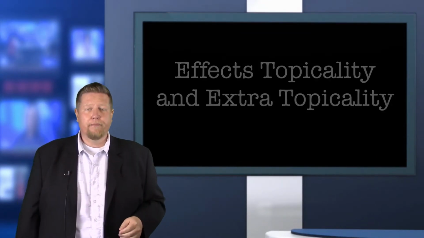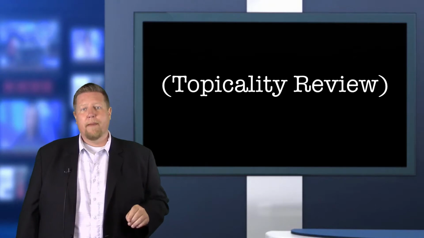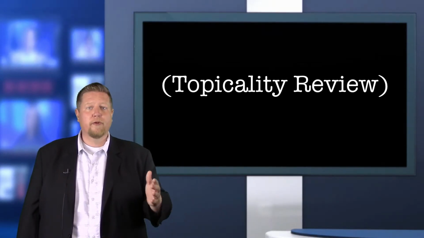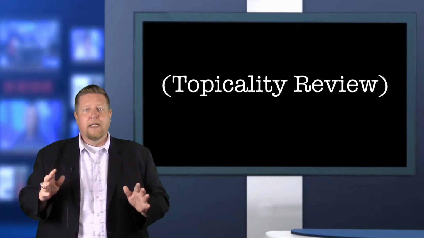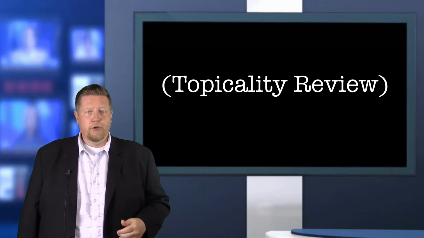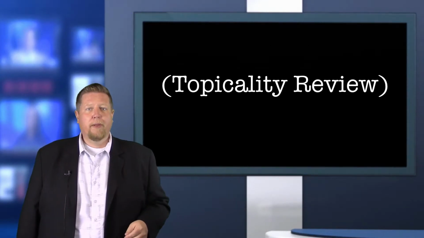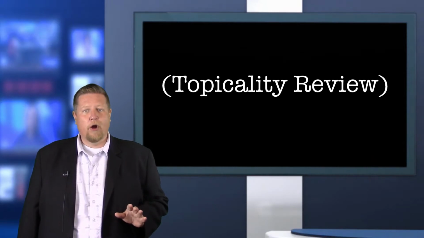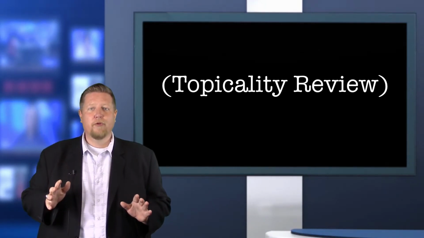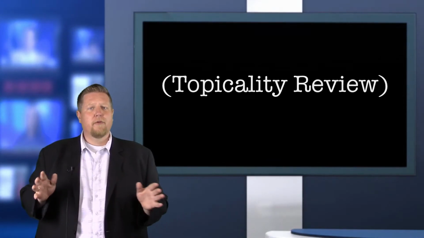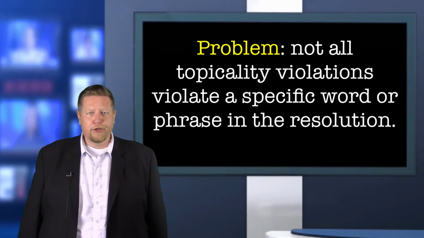So let's get started. You know from the previous video that topicality is one of the stock issues, and you know that it's one of the burdens of proof that must be proven true by the affirmative team. In this case, the affirmative team must prove that we should do whatever the resolution says we should do. But if the proposed plan doesn't match with all of the words in the resolution, then the negative team would argue that the affirmative plan fails to prove that we should do this resolution, and instead seems to prove that we should do some slightly different resolution.